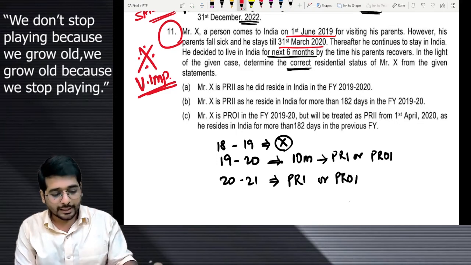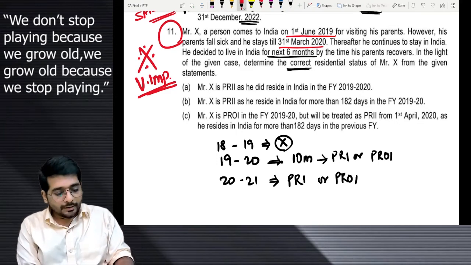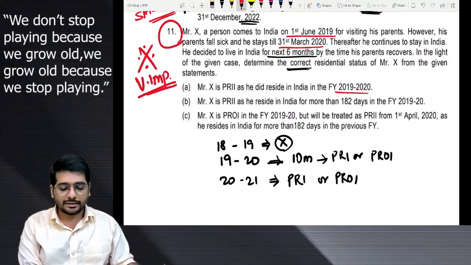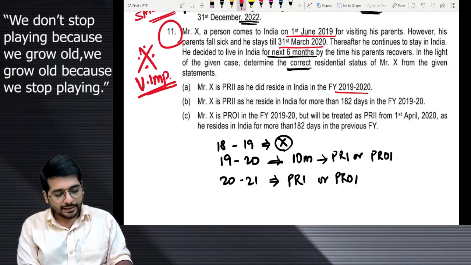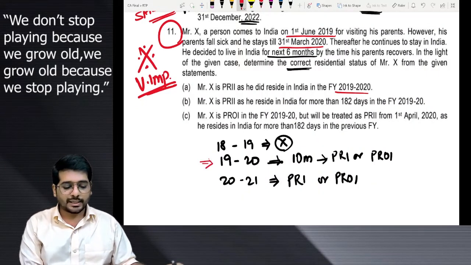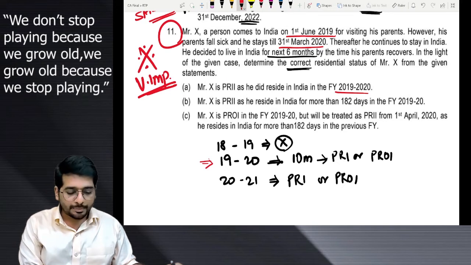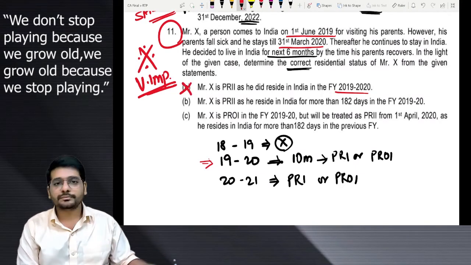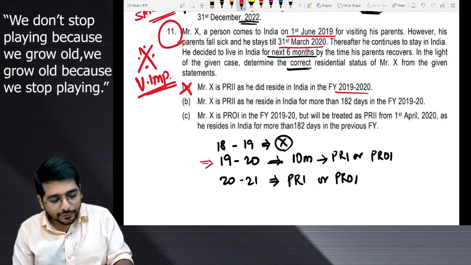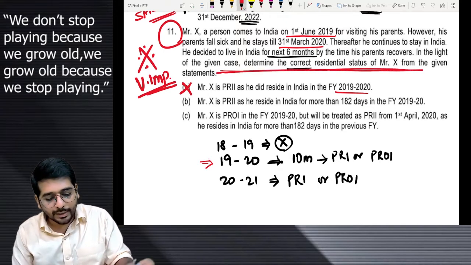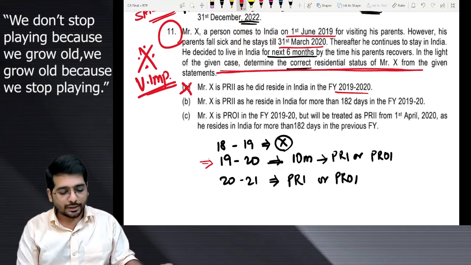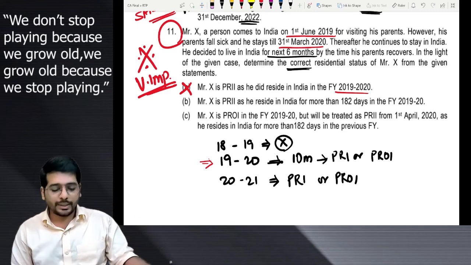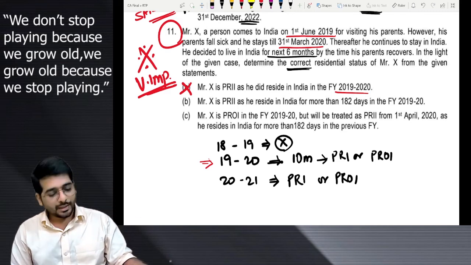Chalo, okay. I'll make it easy for you. He is a PRI as he resided in India in FY 1920. FY 1920. He resided in India. Yes. So he is a PRI. PRI for which year? 1920? No, sir. Did they ask you anything? Are they asking you about 2021? No, they are not asking you about 2021. Right? So 1920 so is definitely not a PRI.